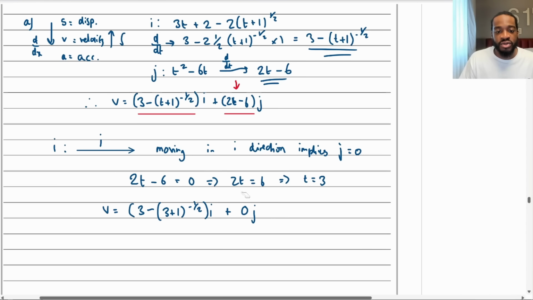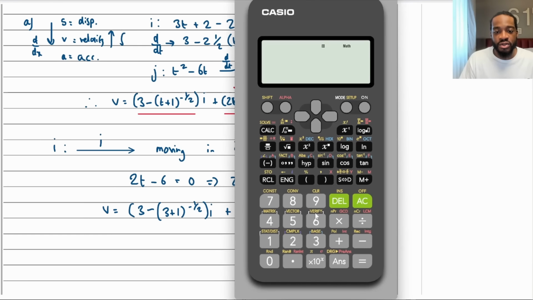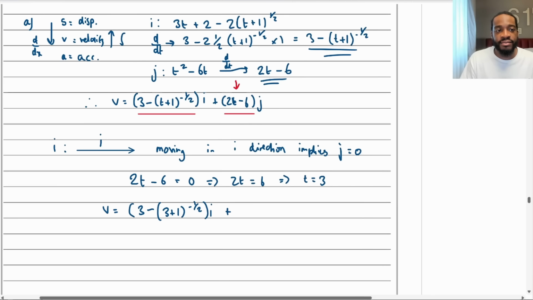So I'm going to just put this in now and see what I get. Putting that in, I'll do it here so you can see me as well. 3 minus (3 plus 1) to the minus a half is equal to 5/2, or 2.5. So the velocity vector v is going to equal just 2.5i.